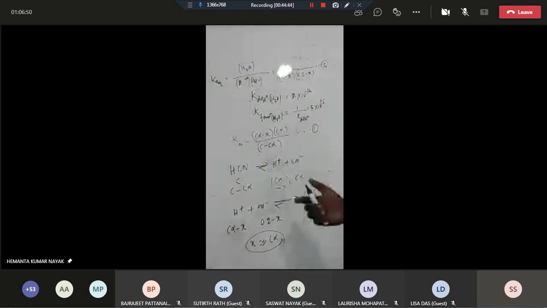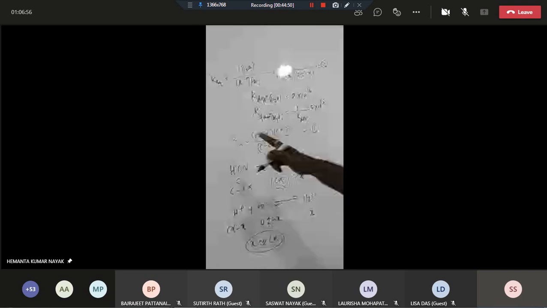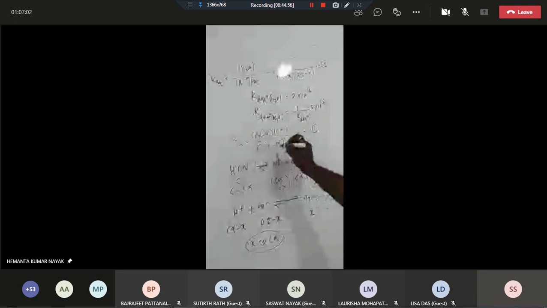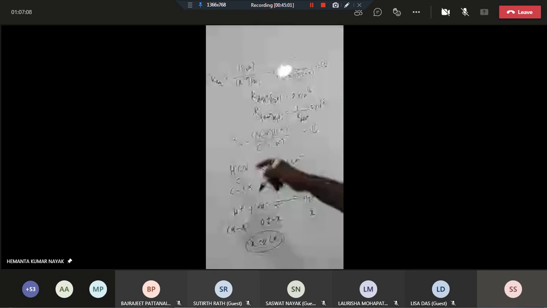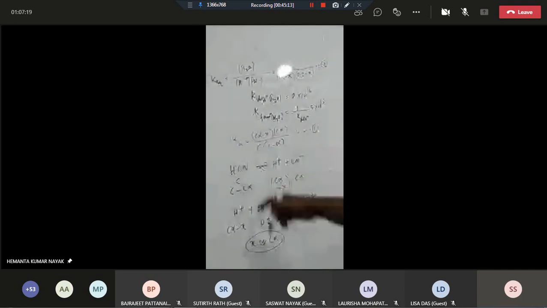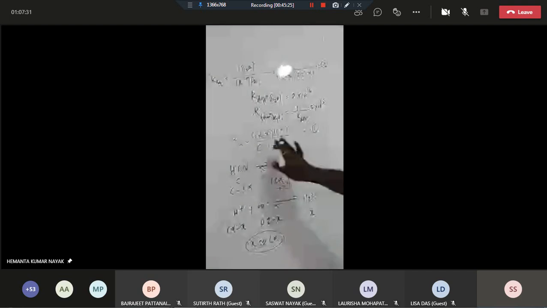Now you see, for simplification, what we can easily do here, listen, one more important point. This is C minus C alpha. You can write this as C into 1 minus alpha. But listen, you cannot ignore this alpha with respect to 1, because alpha value is increased. If you neglect alpha with respect to 1, that means alpha is not decreasing, it is increasing. So if it is increasing, alpha cannot be ignored with respect to 1. So you should consider this alpha here.